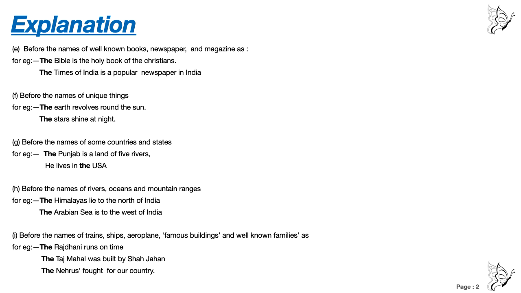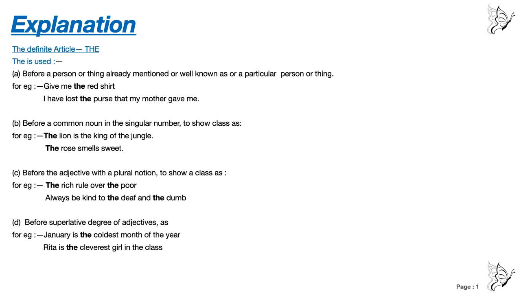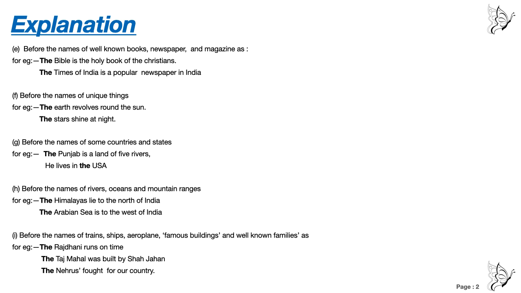And united is an adjective. United is an adjective, and I think I have explained to you in point number C, before the adjective we use the. So because united is an adjective, that's why we are using the. He lives in the USA. If you say one is USA, one is UK, United Kingdom, before United Kingdom also you are going to use the UK. Understood?